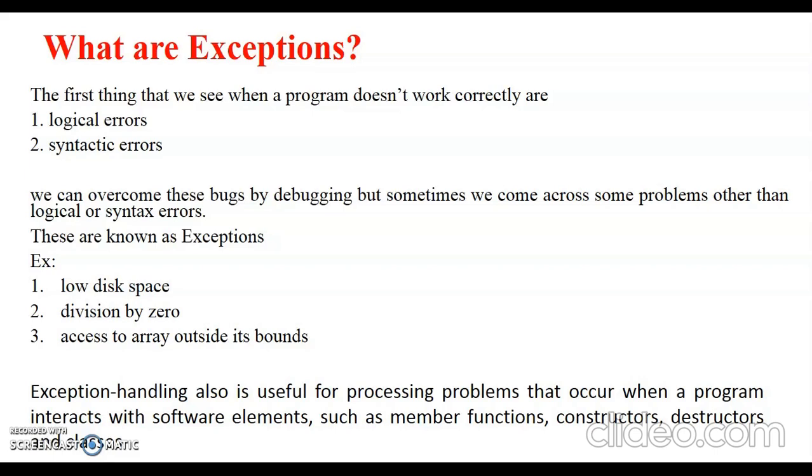But there are some problems we come across other than logical or syntax errors. These are called exceptions, or runtime errors. For example, sometimes you have seen that when you run your program, it breaks. It shows low disk space or division by 0. You cannot divide by 0. Or if you want to access an array outside its bounds, for example, the array size is 10 and you want to access outside its bounds. These types of problems are known as exceptions in C++.